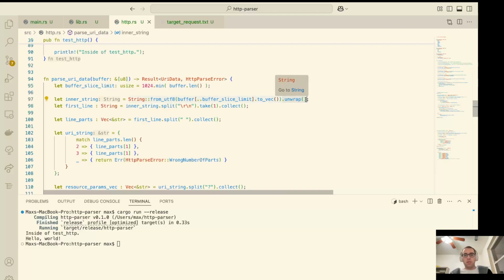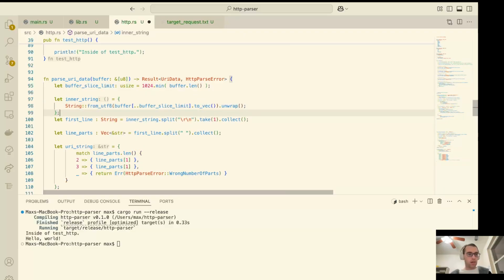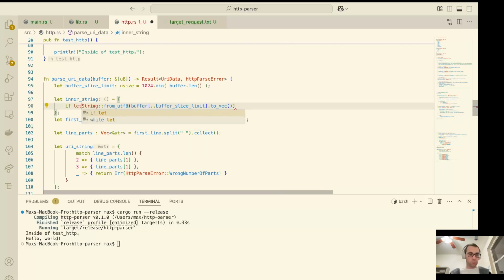We want to be somewhat responsible about this. So what we're going to go ahead and do is use what initially may look like some weird syntax if you haven't done it before. But we're going to create basically a lambda inline with our code by creating a block. It's just an anonymous function in here. We're not going to unwrap it, but what we are going to do is say, let's say, if let Ok.